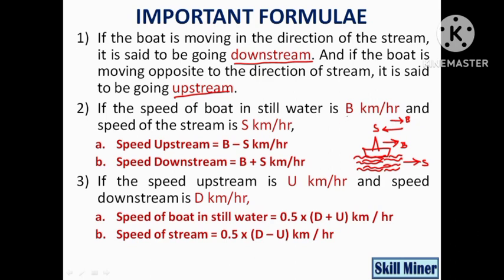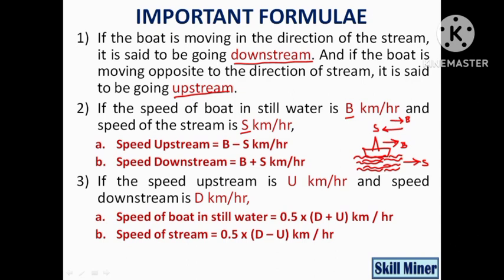Speed of boat in still water is represented by the letter B and speed of stream is represented by S. Speed upstream is given by B minus S kilometer per hour and speed downstream is given by B plus S kilometer per hour.